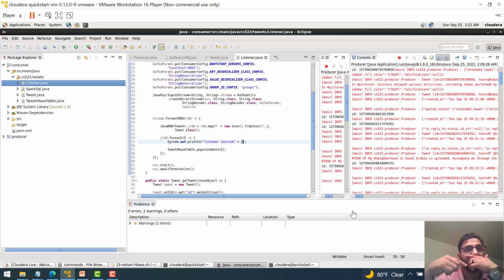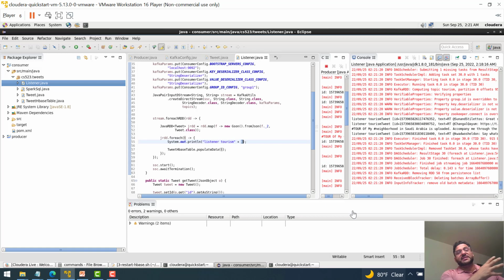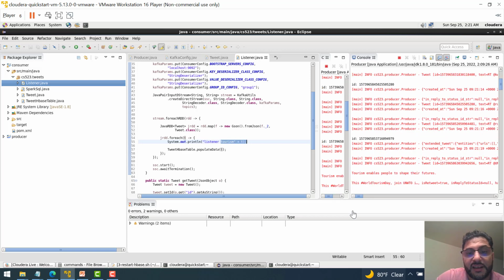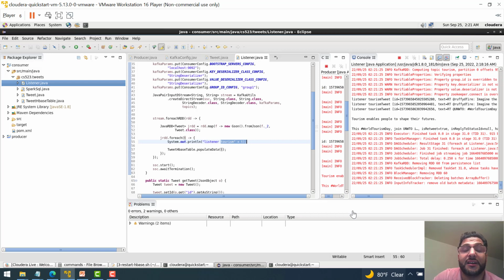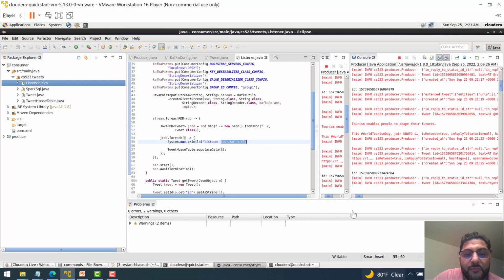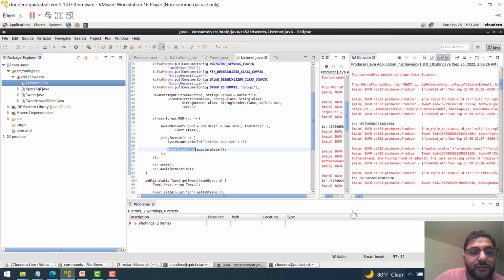So this is the process that I'm gonna do. I get the data for each tweet. I'm gonna write this command, and at the end I'm gonna populate this into HBase.